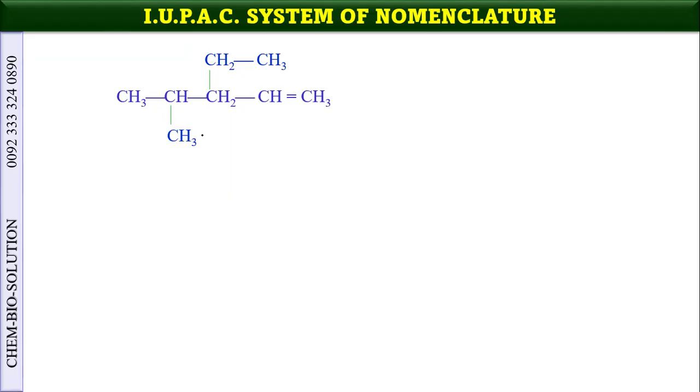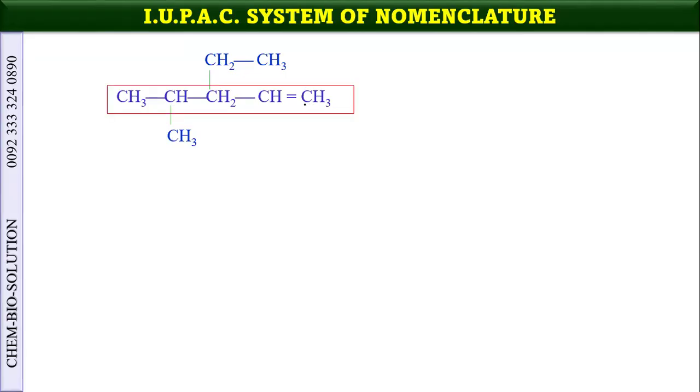This ethyl and methyl are not the functional groups, but this is the functional group. So whenever a functional group is there in the compound, we prefer that the number should be least for the carbon atoms which have any functional group.